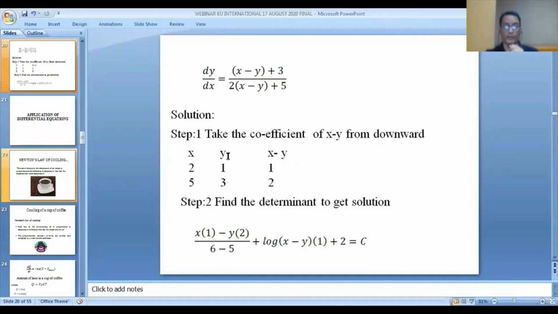So now x, y. So you have to write x minus y. So what is the x minus y value? 2 minus 1 is equal to 1. Then 5 minus 3 is equal to 2.